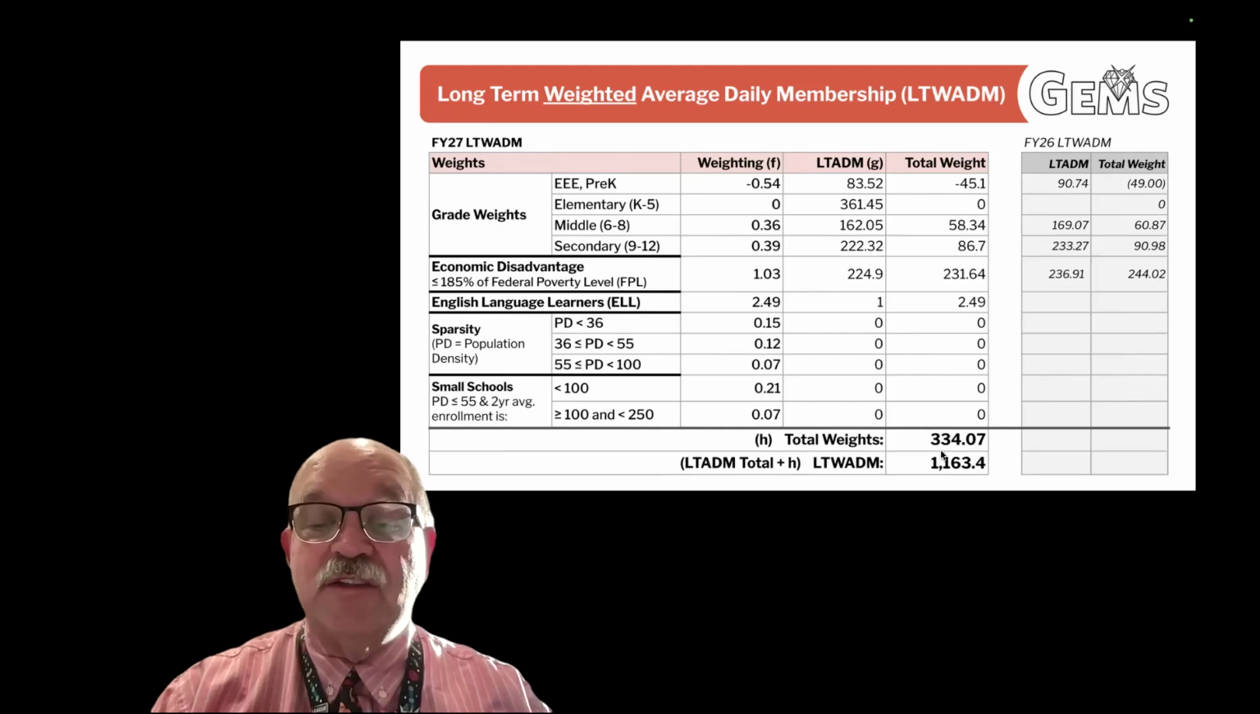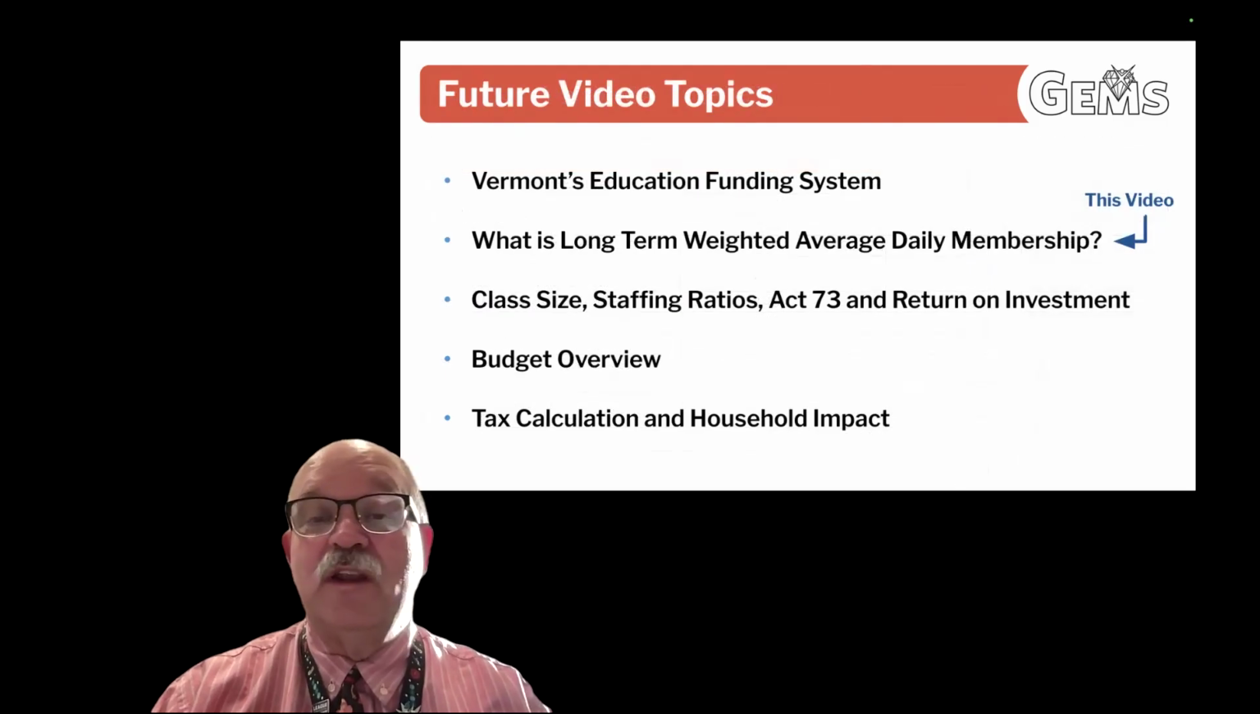We take our extra weights, we add it to the average daily membership that we calculated on the last slide. And so the long-term weighted average daily membership in Georgia is 1,163.4 students. That's an important number because that's the number that we're going to use to determine our per pupil cost, which again goes on to determine the tax rate. Which we will get into in a future video.